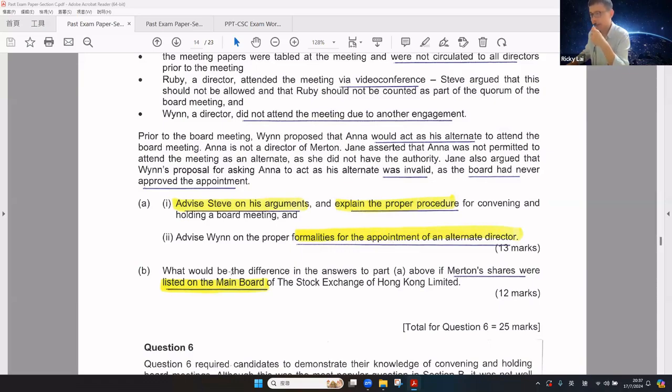Interestingly, in part B, your answer should be different as the company is a listed company in Hong Kong. The marks are 13 and 12 respectively, so you are expected to write 2 pages for each of A and B. The only difference is that we assume the company is a listed company.